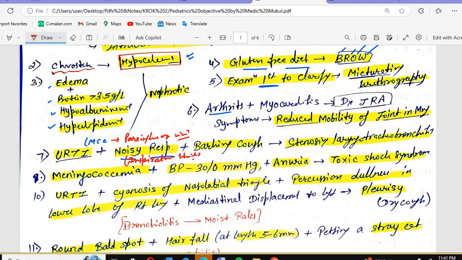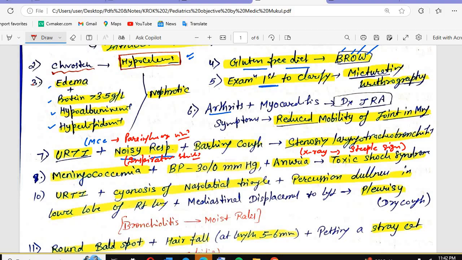What other things you will see? The hoarseness of the voice, low grade fever. Symptoms often worsen at night. That is stenosing laryngotracheitis. How will you make the diagnosis? Clinically. X-ray, what will you see on an X-ray? Steeple sign. Steeple sign is seen in croup. Keep revising with me. Steeple sign is seen in stenosing laryngotracheitis. What is the steeple sign? Subglottic narrowing. Subglottic narrowing will occur in stenosing laryngotracheitis.